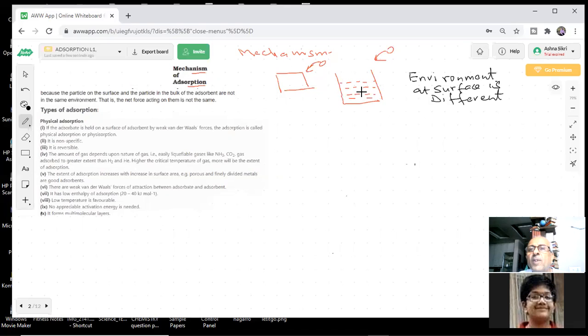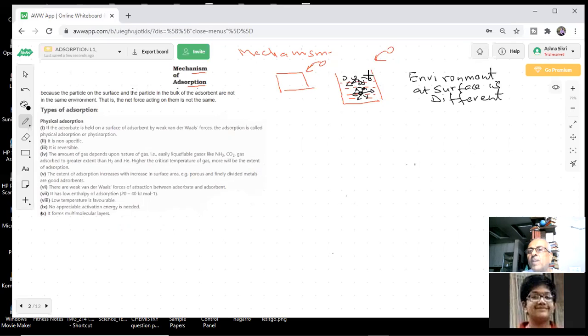If I consider a molecule inside, this is being attracted by equal and opposite forces from all sides. Consider there are molecules around it from all the sides. If I consider this molecule at the surface, what is happening? There is an inward force. This molecule is experiencing inward force, but nothing on the top.